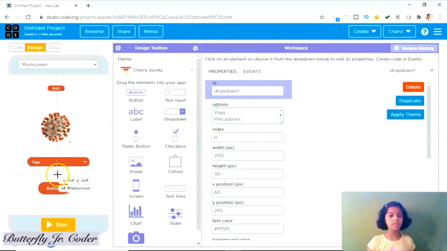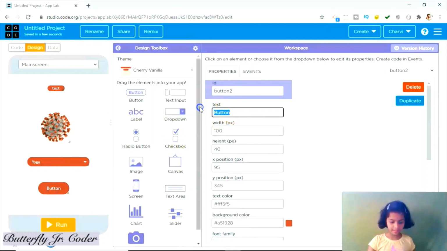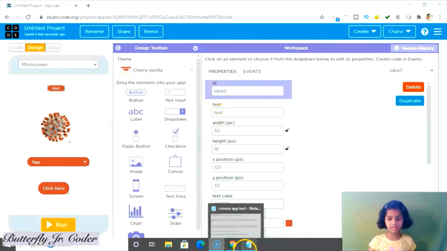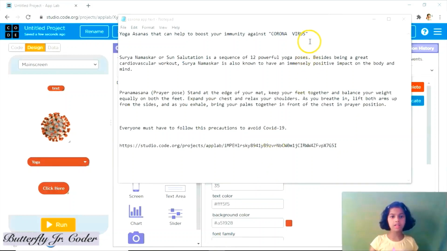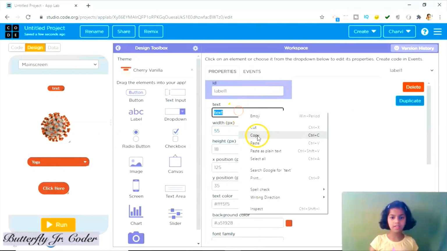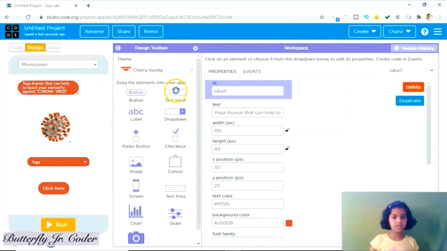Okay. Now the button we will take it as click here. Now in text I have already downloaded some text, so copy and paste.